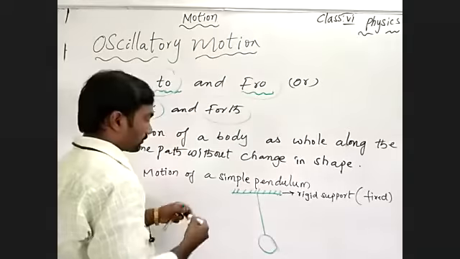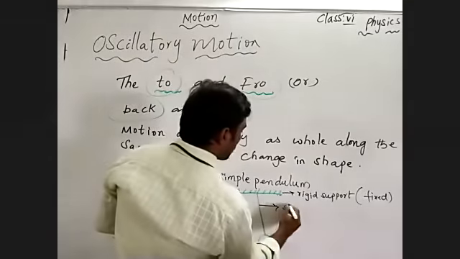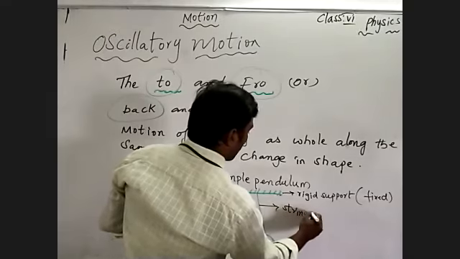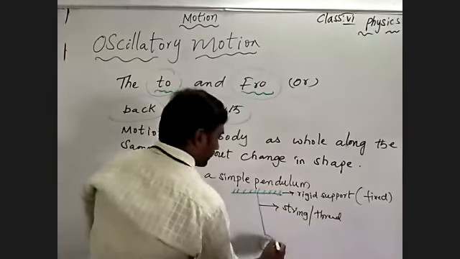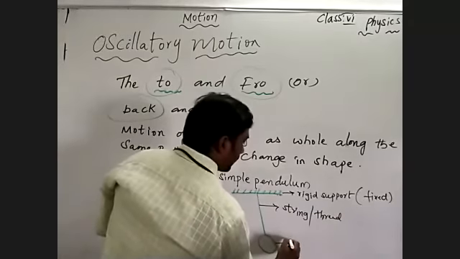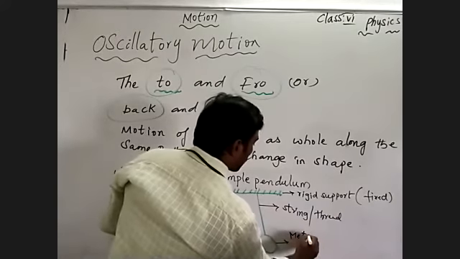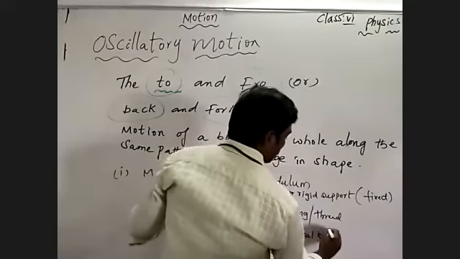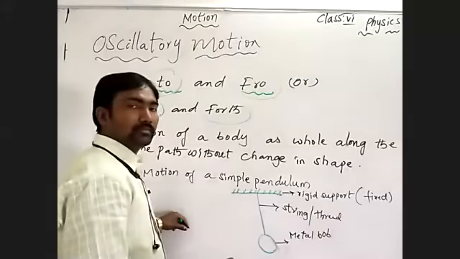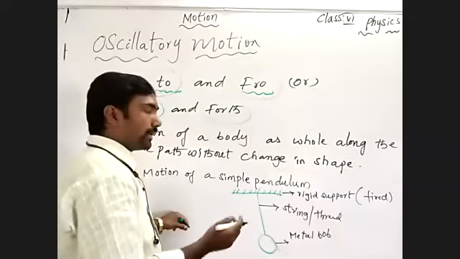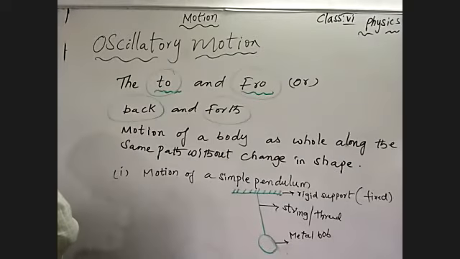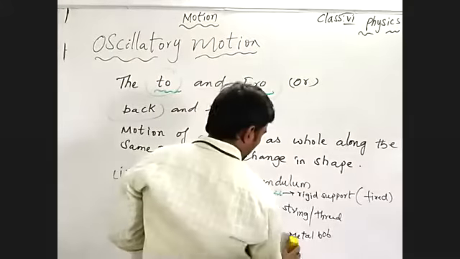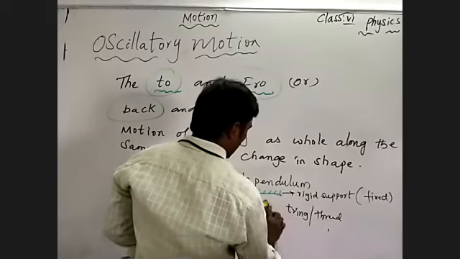See here, this is what we can call a string or thread. And this we are calling a metal bob. Metal bob means a metal sphere. What we can call a metal sphere. Okay, just understand.